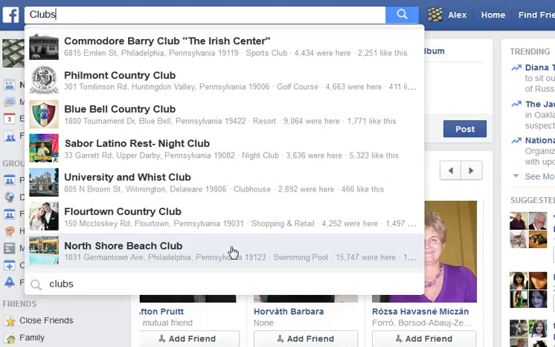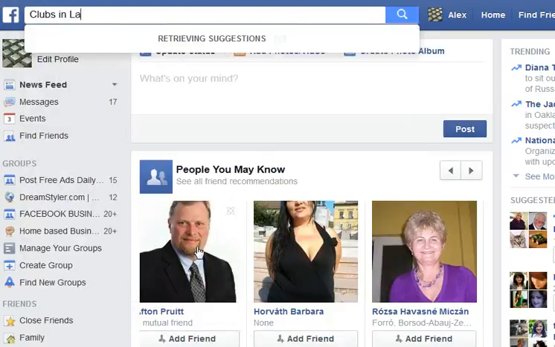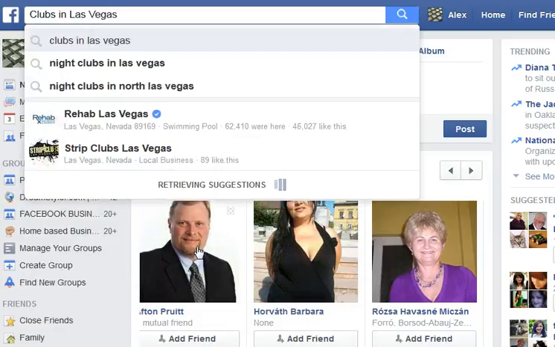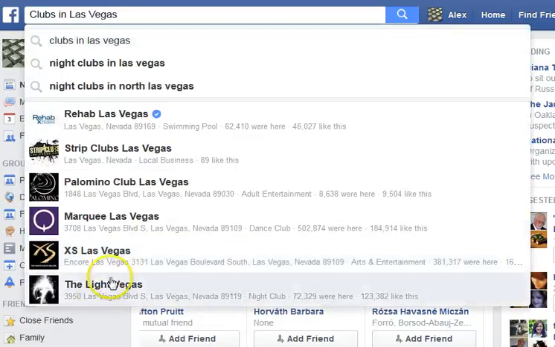If you just type in simply clubs, you're going to get, again, your country clubs and your social clubs and things like that. Depending on what city you're in, it could be nightclubs and just numerous types of different clubs. So remember to type in clubs in the city and state that you're in, and post to the pages that you desire to post in.